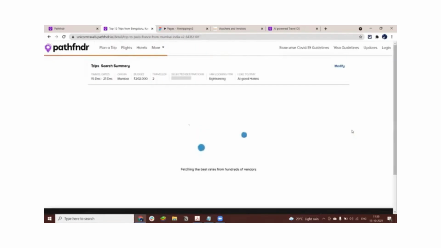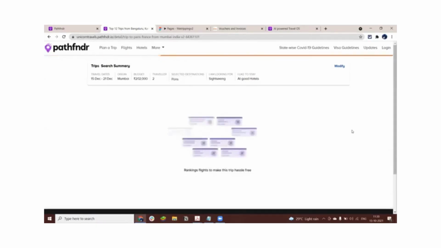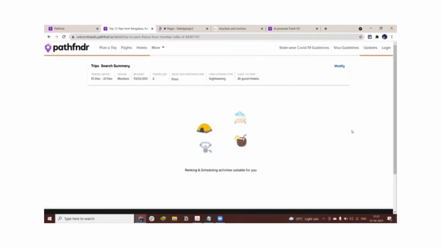Now here, the difference in the search is that since Joe has specified clearly that he would like to travel to Paris, the system is right now trying to figure out how do I get to Paris? Where would Joe be staying in Paris that matches his budget criteria? And what are the various different things that Joe can do, which have the main theme as sightseeing?